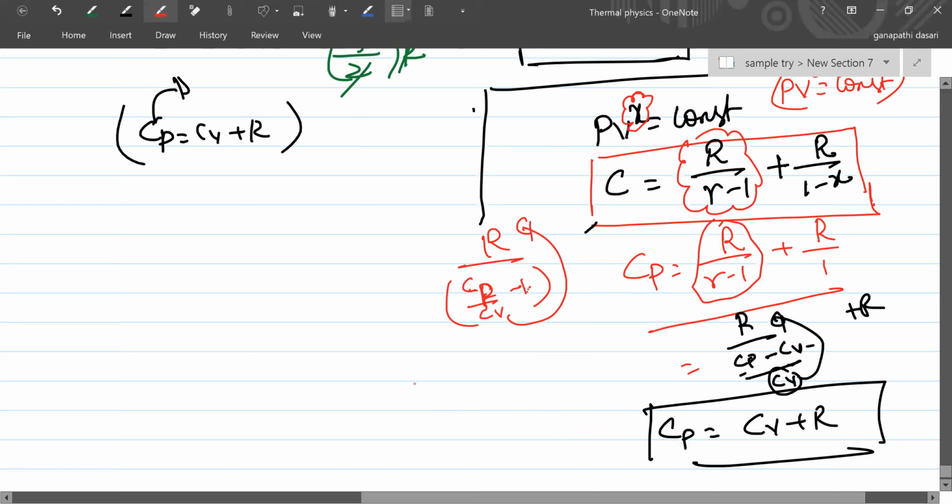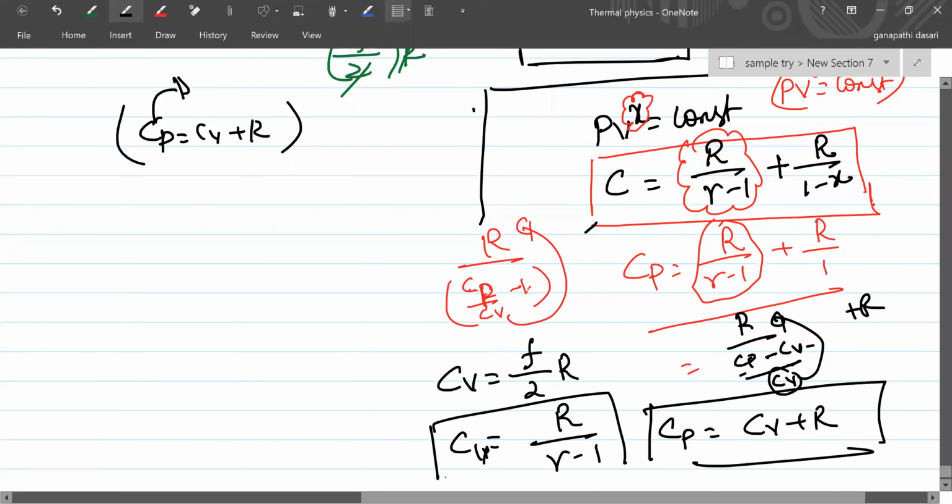Sir, how about this? Another formula for Cv, apart from f by 2 R, is R by gamma minus 1. If you simplify, you will get it. And this formula is for the specific heat of any process: C is equal to R by gamma minus 1 plus R by 1 minus x.